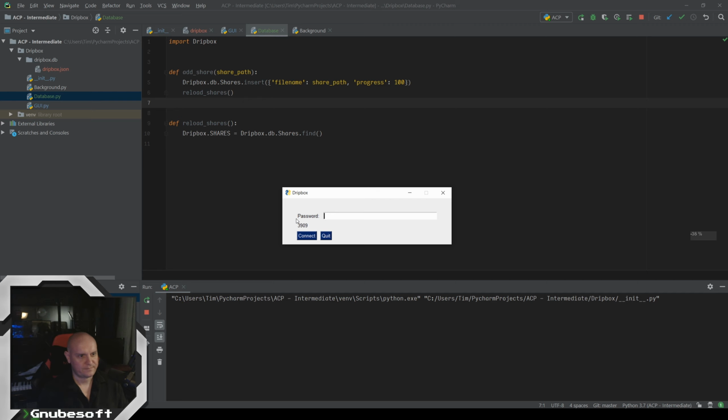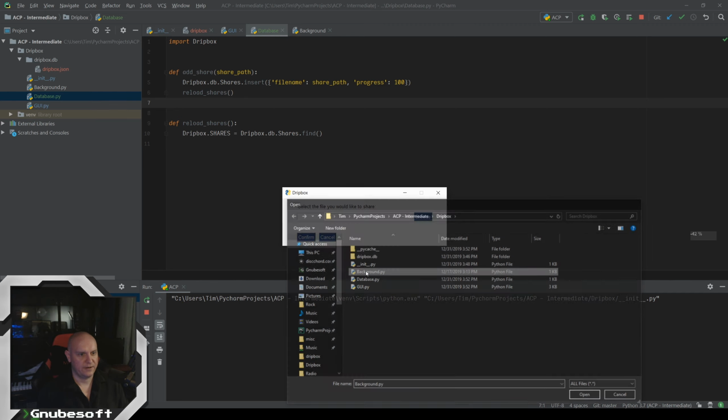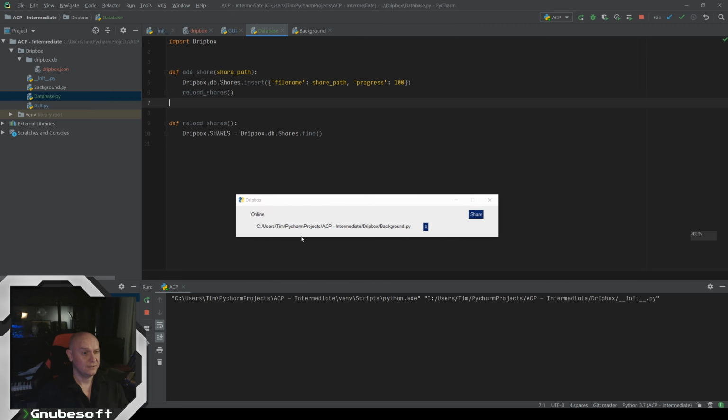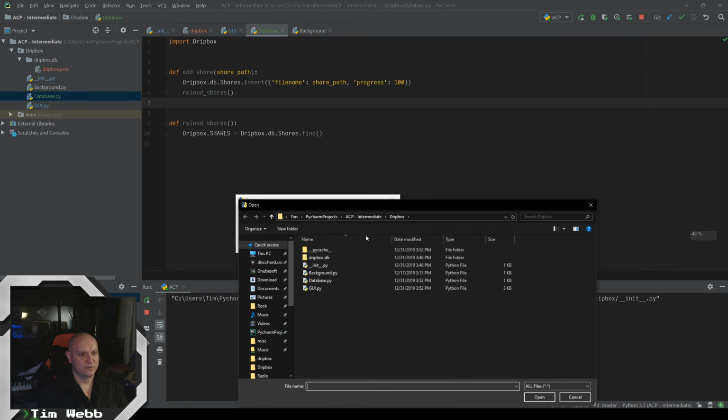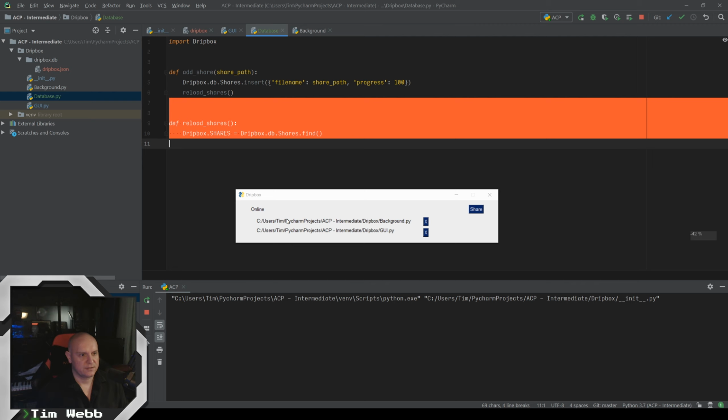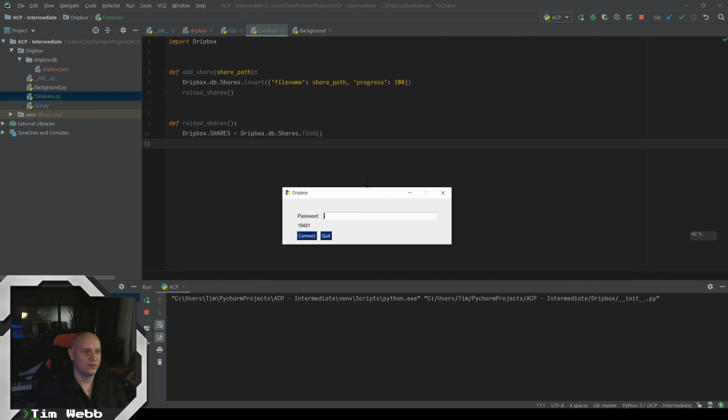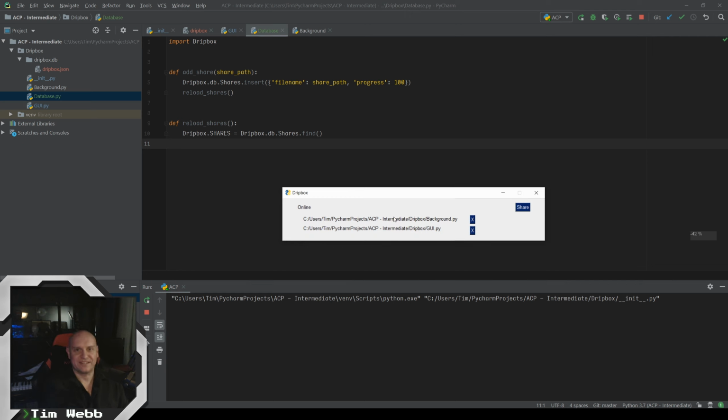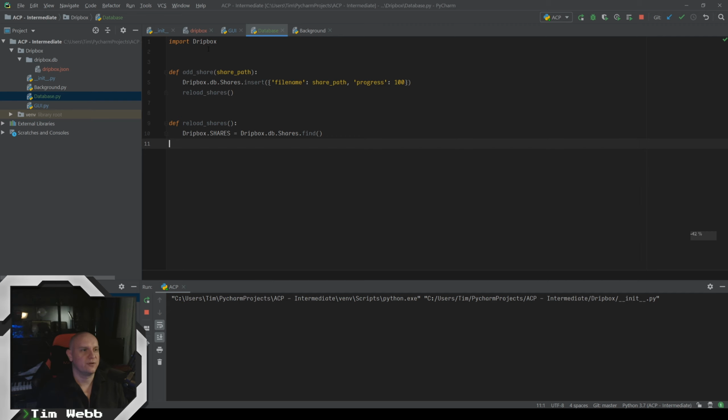So this should work. Let's see. So now we select a file and we confirm, and it shows up. All right. And let's add another file just for sake here, showing it here. So, okay, now we got a couple of things that are showing up here. And if we reload the program, we have persistence. Let me run through that just one more time here to clearly show what was going on here.